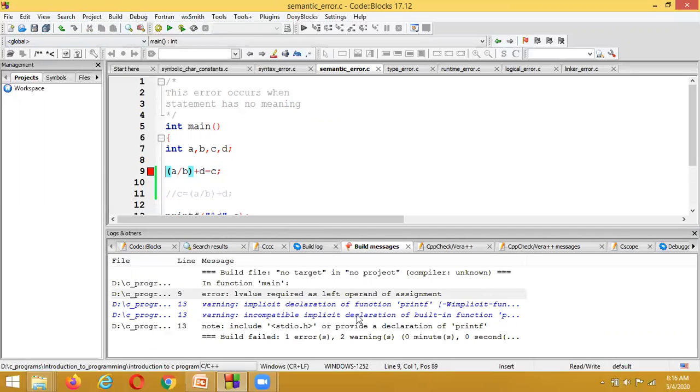It is throwing errors and a warning: implicit declaration of function, and incompatible implicit declaration of the built-in function.